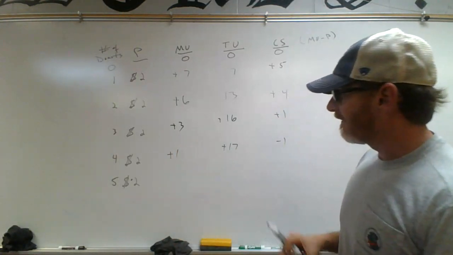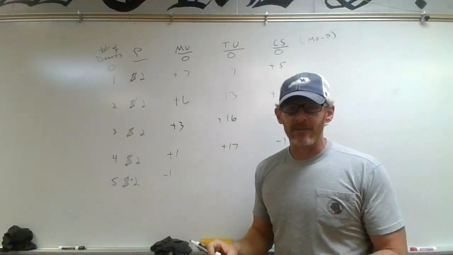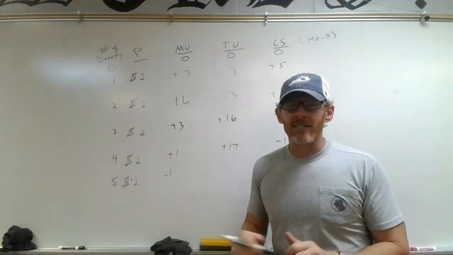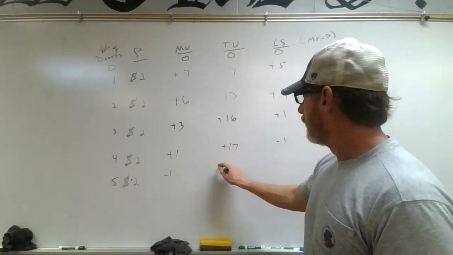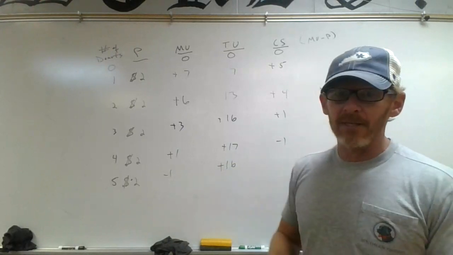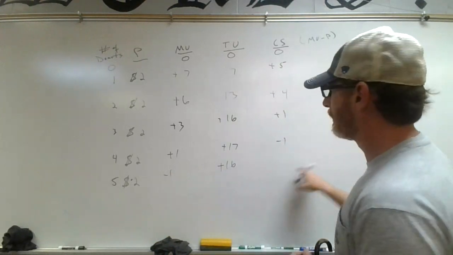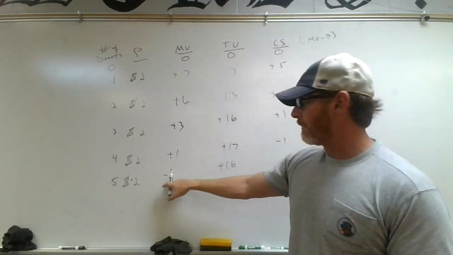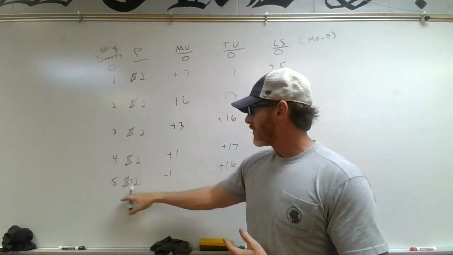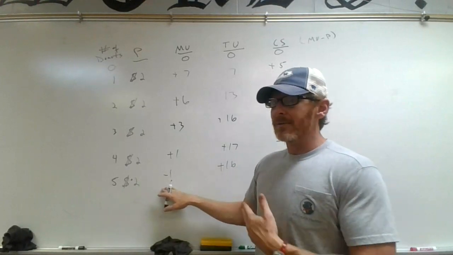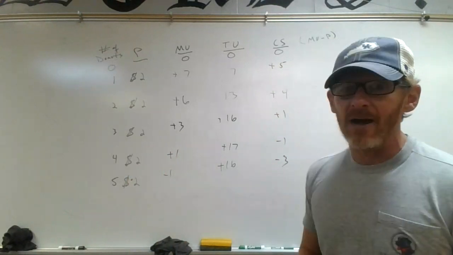Okay? And let's say the 5th donut, I'm so sick, I give $1 not to have this, right? That's how sick I am of these donuts. I'm full. I can't have any more donuts. I feel bad. Which means we went down by 1 for our 5th donut, which means our total would now be 16, right? We would literally lose $1 worth of total utility. And on the consumer surplus side, remember the price is 2, and the marginal utility is -1, I should say. So if the price is 2, and we would give $1 not to have it, that means our consumer surplus is -$3.